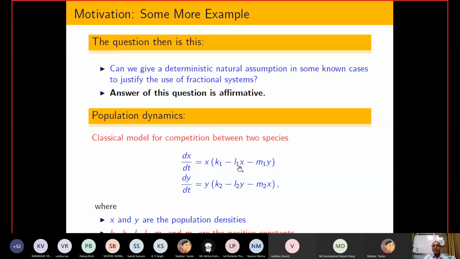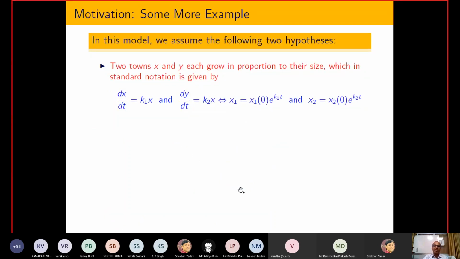After that, you can see the L1 x and L2 y terms. These terms tell us that the population of a species is not going to increase beyond a certain limit due to food limitation and other things. That is the role of this term. They tell us that even if you leave two species, their population comes to one kind of equilibrium after a certain time, and that is the responsibility of this term. So the same kind of things I have explained here.